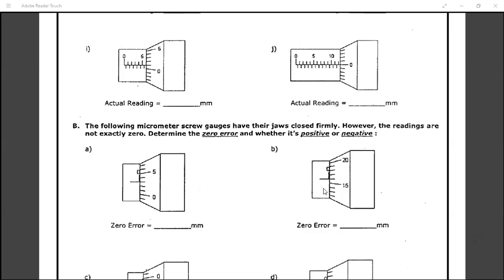Yeah, Arushi, you can try for the zero errors of screw gauge, but I'm still going to explain it in the next class. But you can try if you are able to get it, no problem.